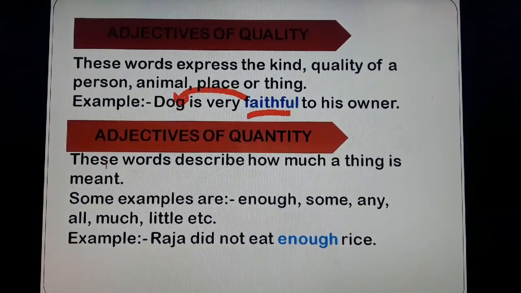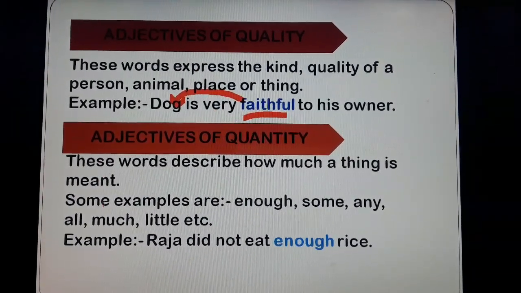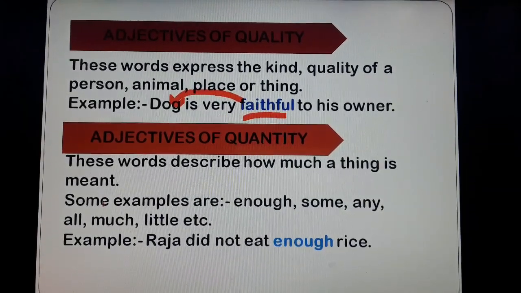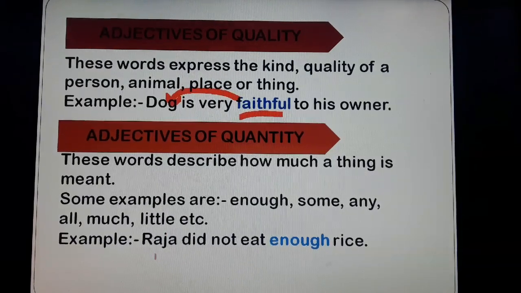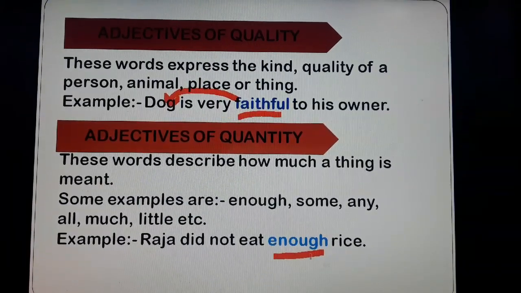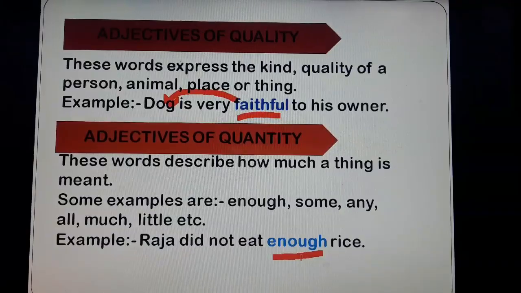Adjectives of quantity. These words describe how much of a thing is meant. Some examples are enough, some, any, all, much, little, etc. Example, Raja did not eat enough rice. So, here enough is describing the quantity, hence it is an adjective of quantity.